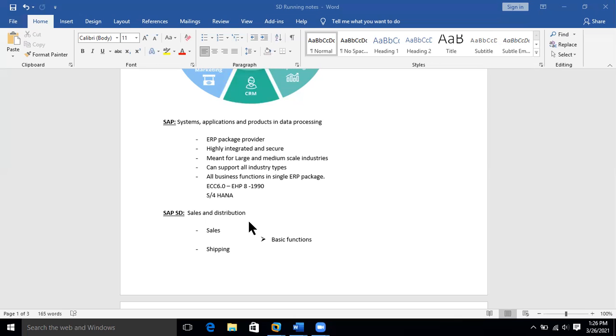You wanted to calculate the price for a product manually. How much time does it take? Minimum 5 to 10 minutes. Yes, definitely it takes a minimum of 5 to 10 minutes. If you automate this process, in the worst case, you can save 5 minutes of time for each sales order.